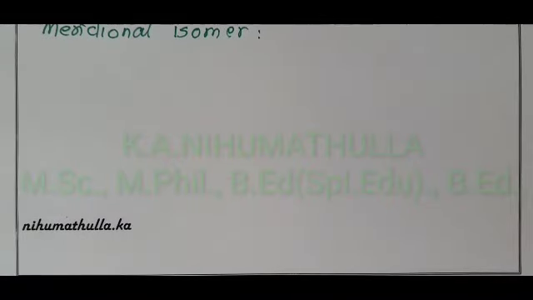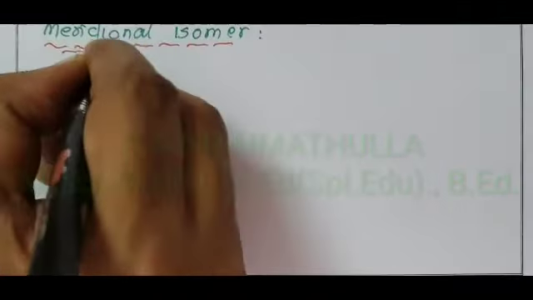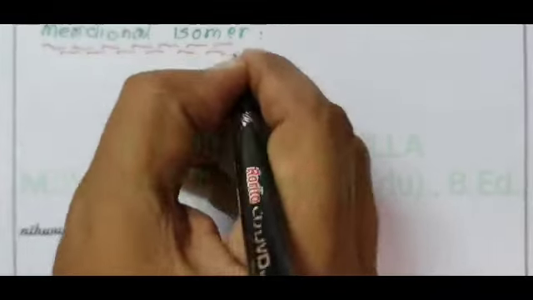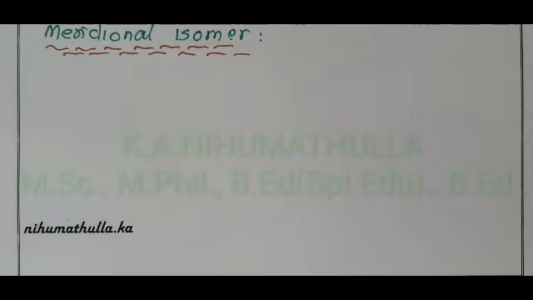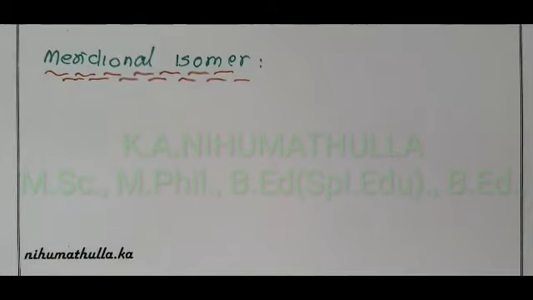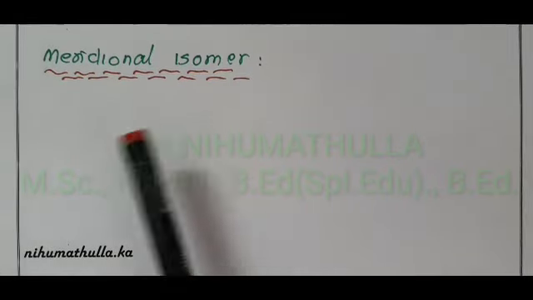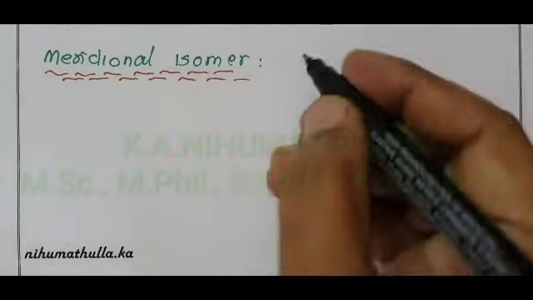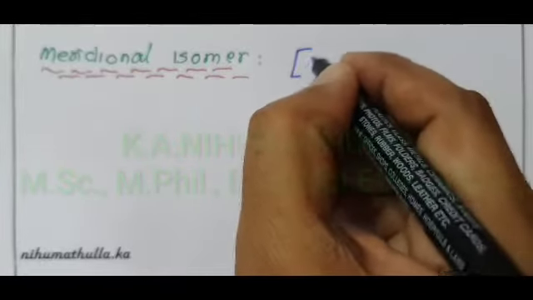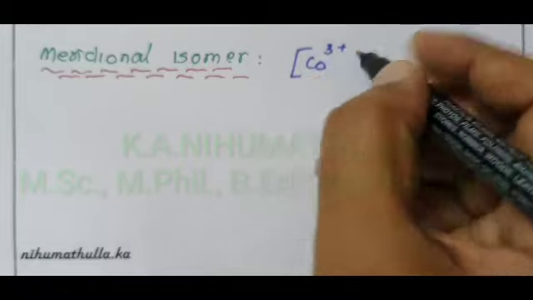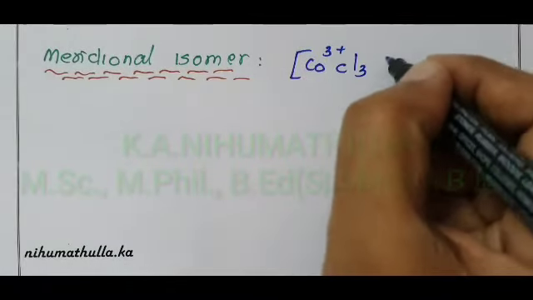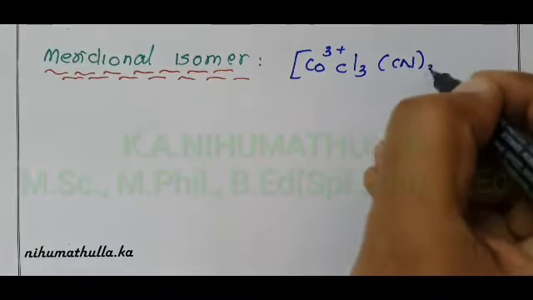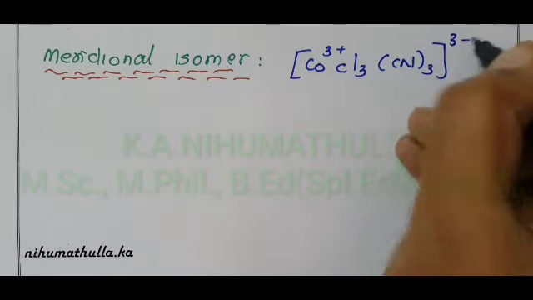Before drawing the structure, first we have to define the meridional isomer. What is our coordination compound? Cobalt 3 plus, with Cl three times and CN three times, 3 minus.